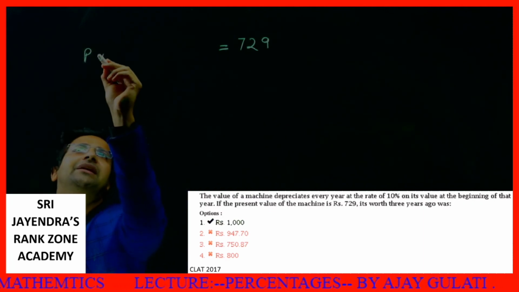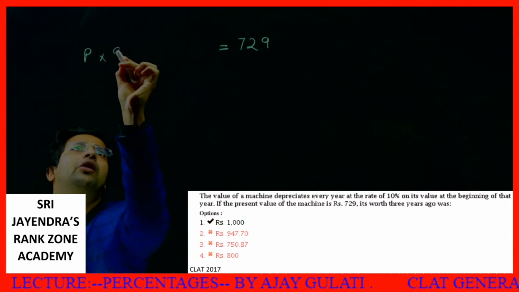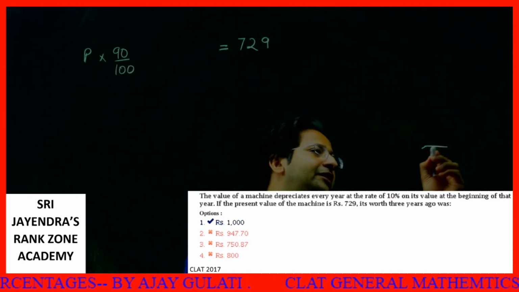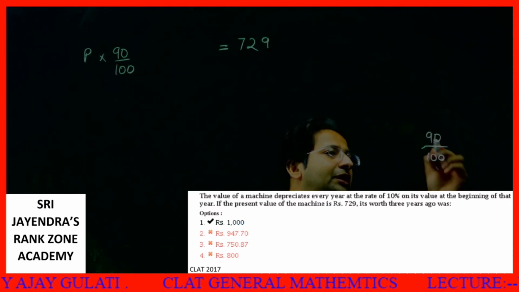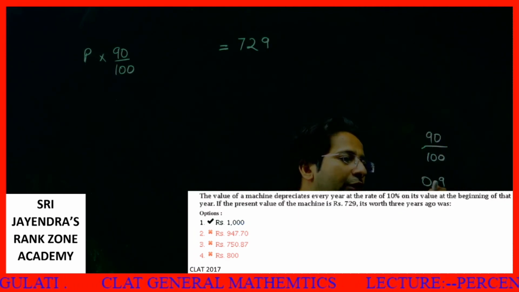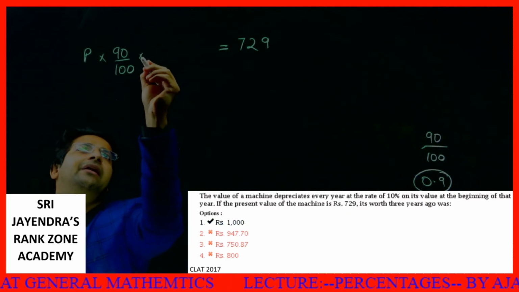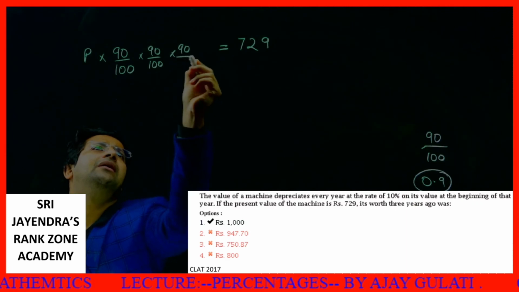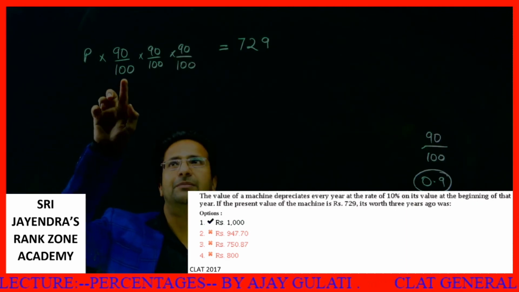When a thing decreases by 10%, you can say it is 0.9 times, or if you want to write in detail, it becomes 90 by 100. Initially it was 100, now it has reduced by 10%, so it becomes 90, or you can write it as 0.9 directly, whatever is convenient to you. So 90 by 100 into 90 by 100 into 90 by 100. This way, present price decreases by 10% 3 times.